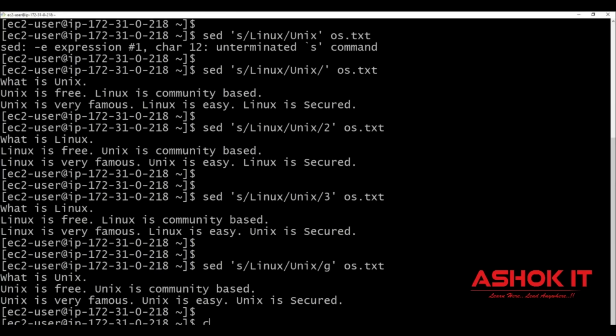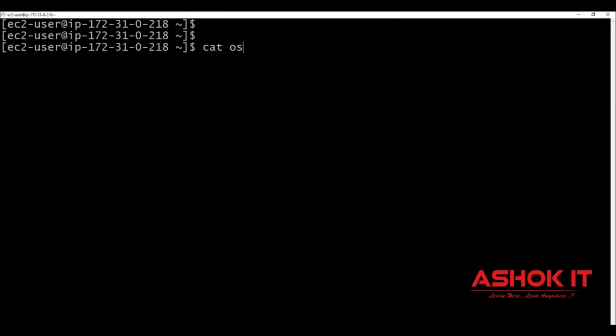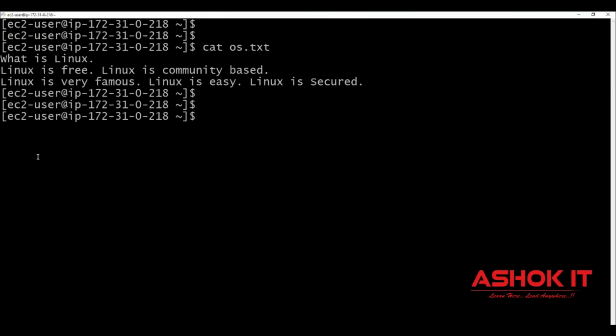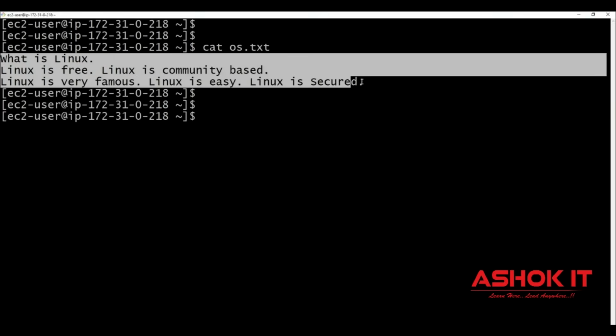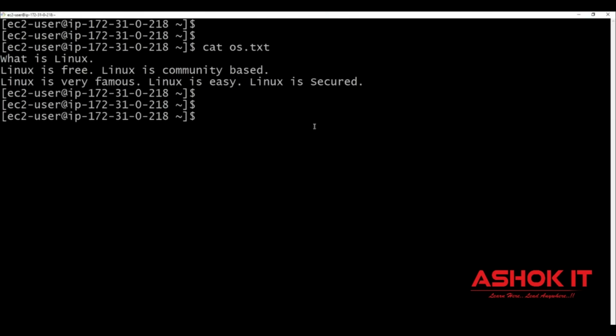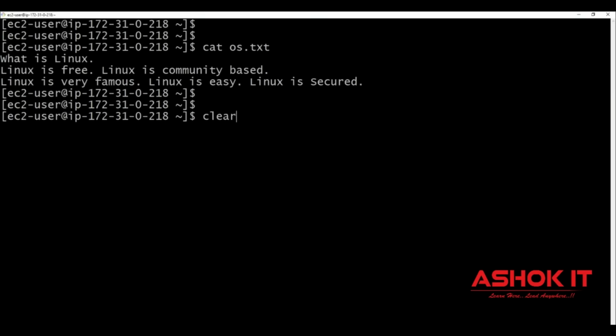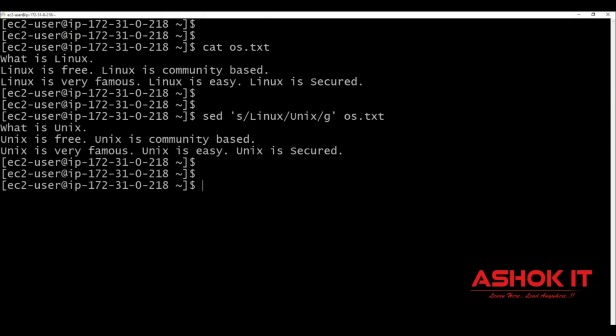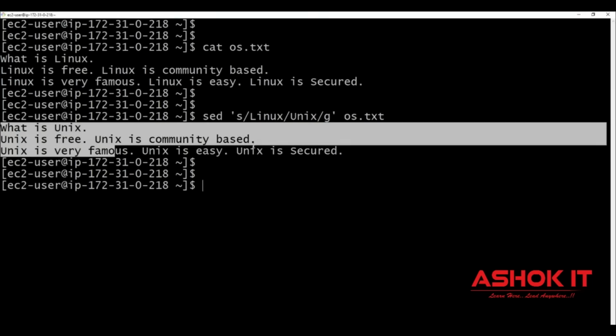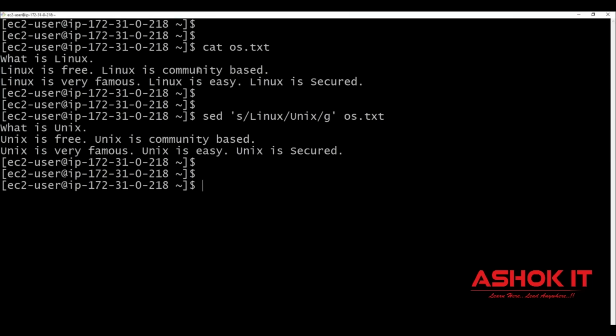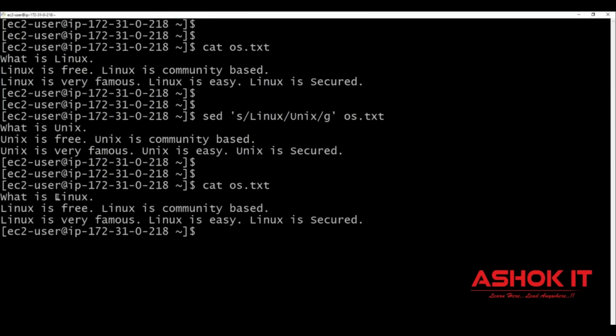After replacing, if you check cat os.txt, the original file is not modified. If you observe, this original file is not modified. When I execute this command, it is just processing the data and printing the output on the console, but the original file is not modified. Cat file name prints the content. The original file still contains Linux only.